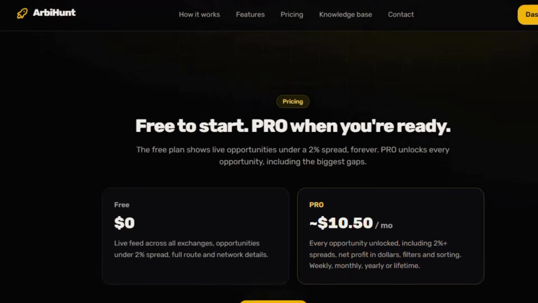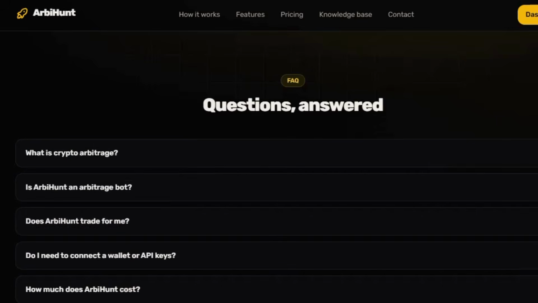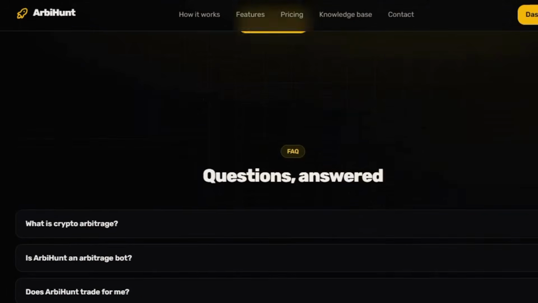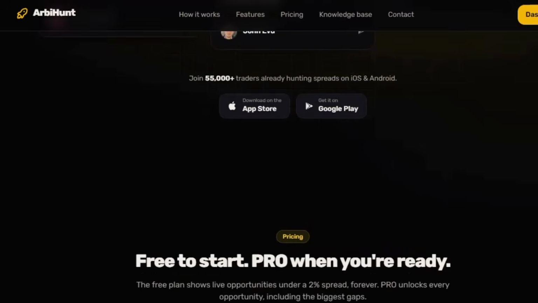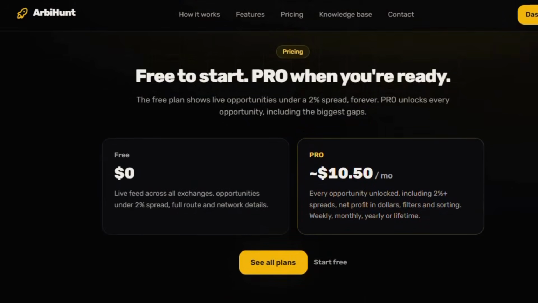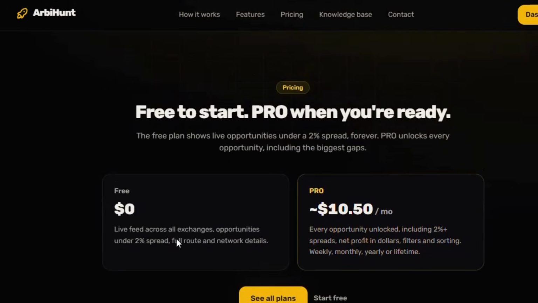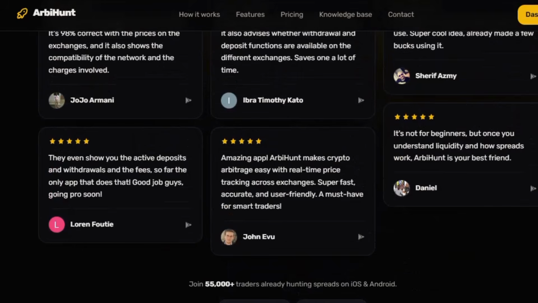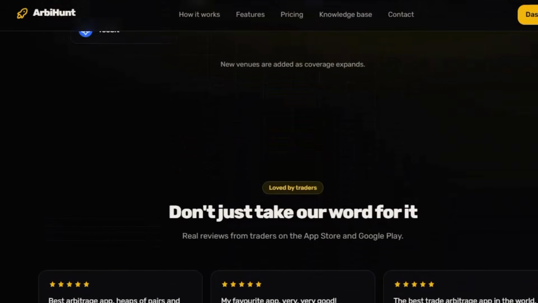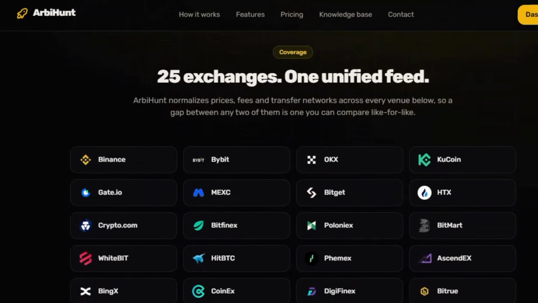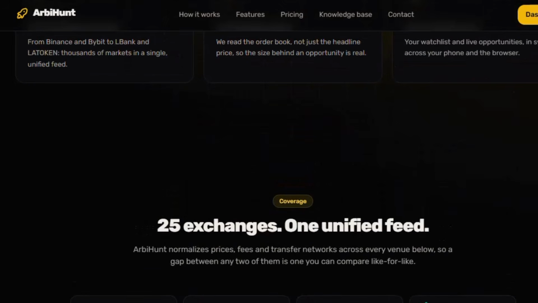As you all know, Arbihunt is a platform that shares crypto arbitrage opportunities, and traders can make use of it to get started. You can see in the pricing area, there's a free one and there's a paid one, but I make use of the free one because I love it. One thing I would always tell people to consider is, if you love the free version, then definitely the paid version can be cool for you, but make sure that the free version is something that you have benefited from. There are several platforms, several exchanges you can use here, and let's get started.